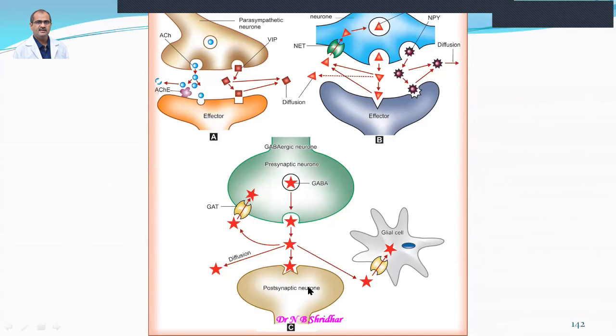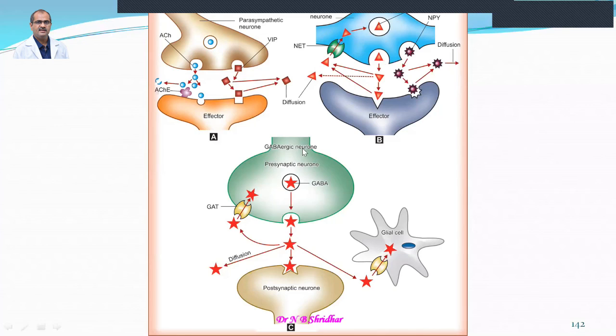The postsynaptic membrane may be GABAergic or cholinergic or any other type, what we call the postsynaptic membrane or presynaptic membrane. This is the postsynaptic membrane. Here three types of action are dealt with. One is the acetylcholine effector cell, and this is the norepinephrine and this is the effector cell. So this is the sympathetic neuron, and exocytosis of norepinephrine takes place, and depending upon the effector site, either inhibitory or excitatory action takes place. And this is the co-transmitter, neuropeptide Y, and many times it diffuses out.